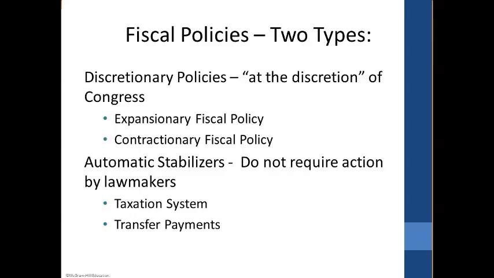It happens automatically. Taxation as well. When John Smith makes more money, automatically more taxes are taken from his check. When he makes less money, less is taken from his check. So first we'll look at the discretionary policies.